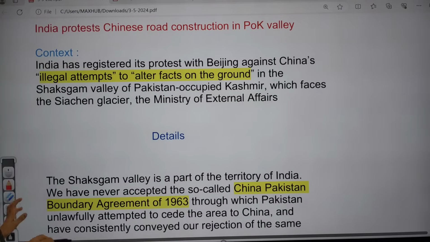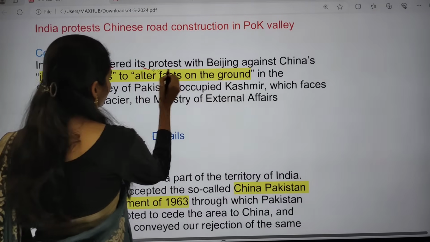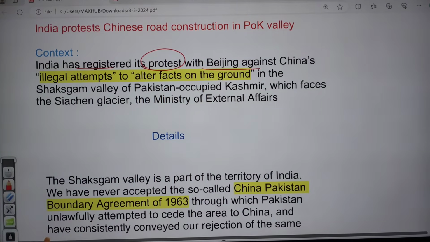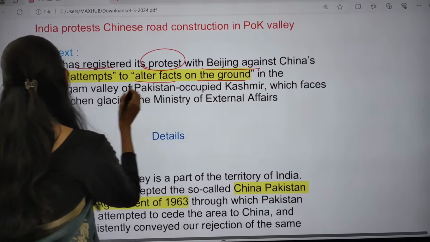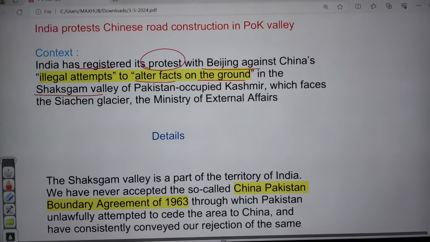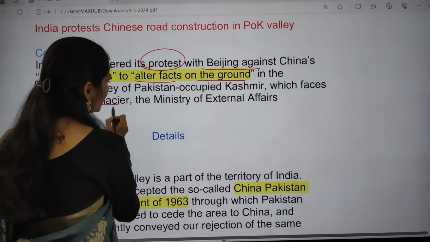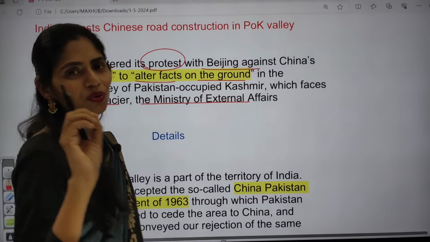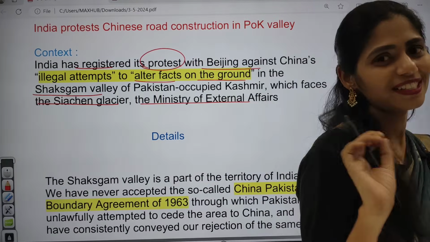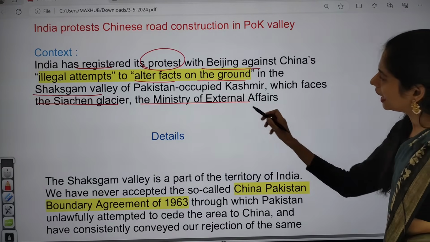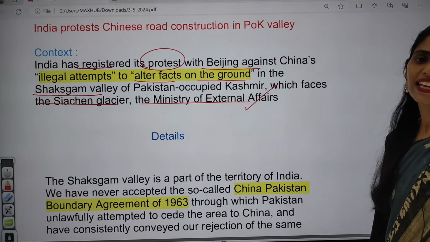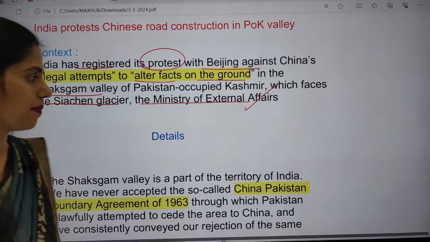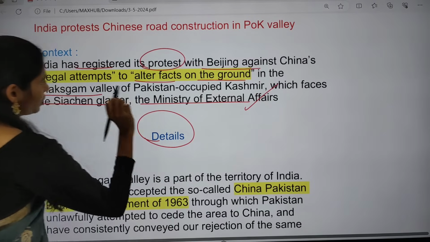So here, why is it in the news? As I said, India has registered its protest with Beijing, that is China, against illegal attempts to alter facts on the ground in this Shaksgam Valley of Pak occupied Kashmir, which faces the Siachen Glacier, the Ministry of External Affairs said. So our Ministry of External Affairs registered protest against the development project, that is road development in this Shaksgam Valley in Pak occupied Kashmir.